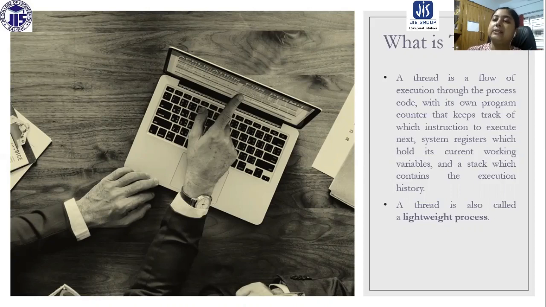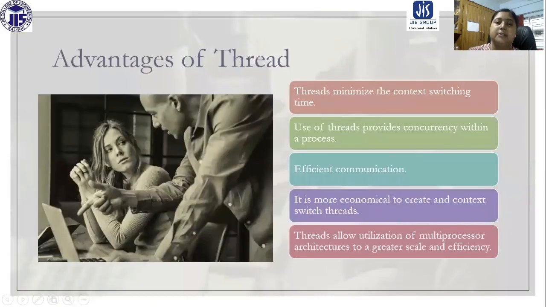All the things that are already with that particular process, the process is going to share with that thread, for better and efficient execution. For this reason, thread is called lightweight process.